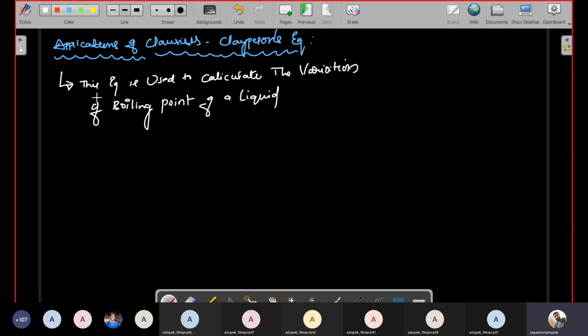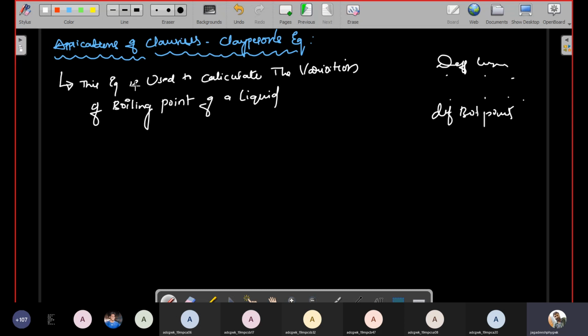Okay, so this equation is used to calculate the variation of boiling points. Different liquids have different boiling points. Okay, so we want to calculate the boiling point for each liquid. Each liquid has one specified boiling point.